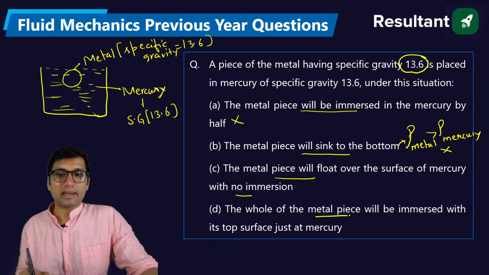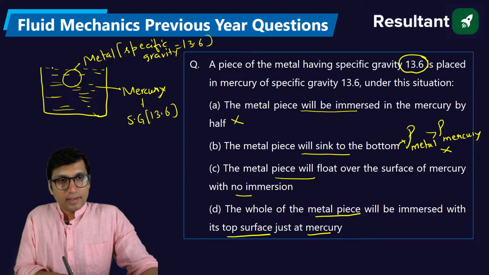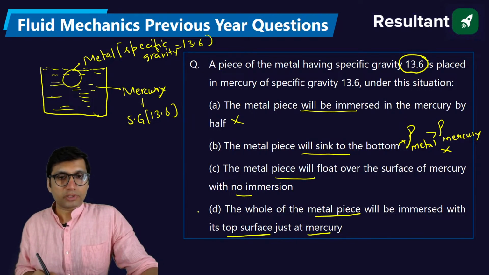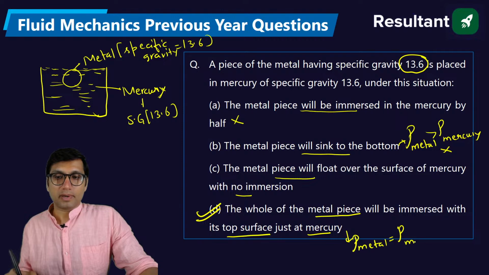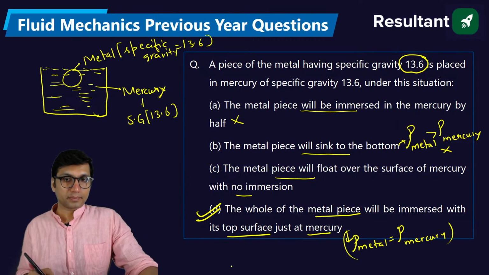Not correct. The whole of the metal piece will be immersed with its top surface just at the mercury level. Yes, this is the condition. So the right answer for this question will be option D. When the density of any metal submerged in a liquid is equal to the density of the mercury or any fluid, then this situation will take place.